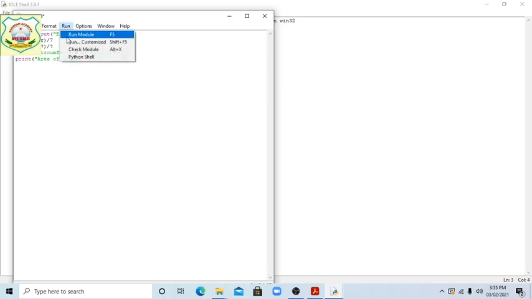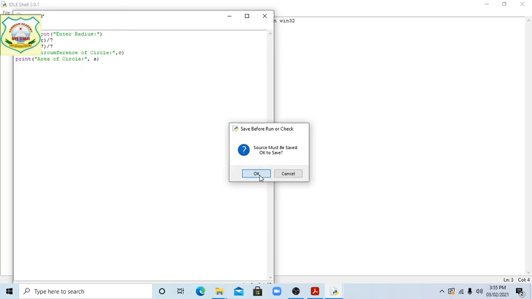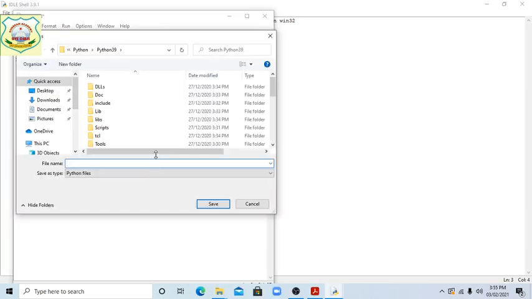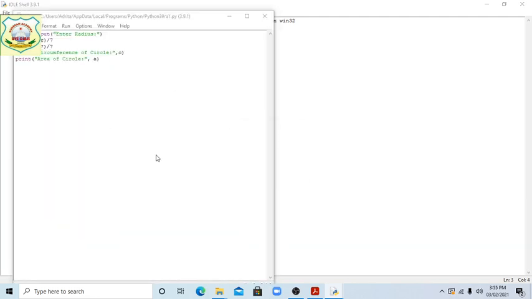Run. Yes, R1 is already given, so A1 dot py. Now we have saved. Yes, why is it showing invalid, students? Because there is the second run module.